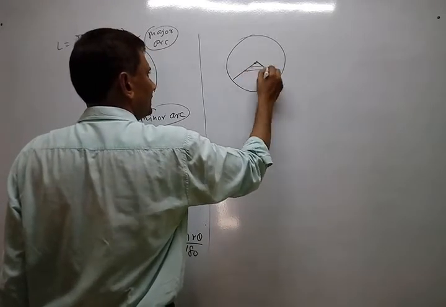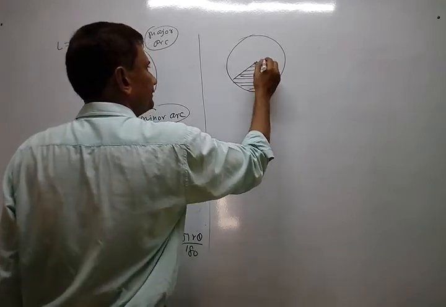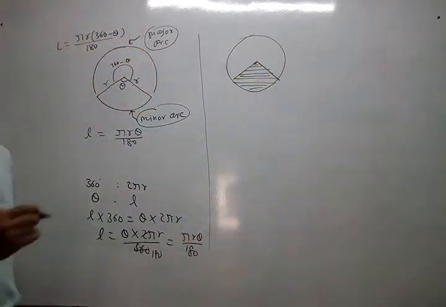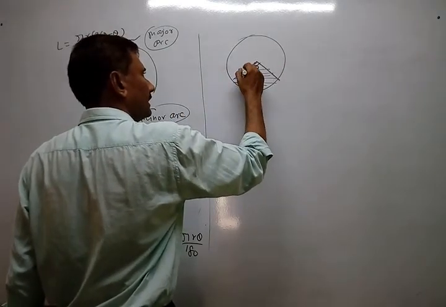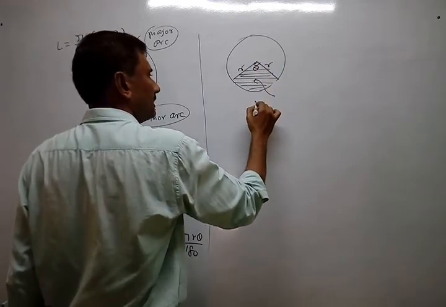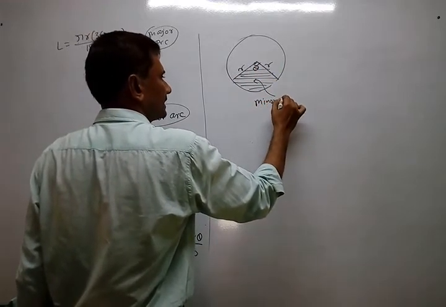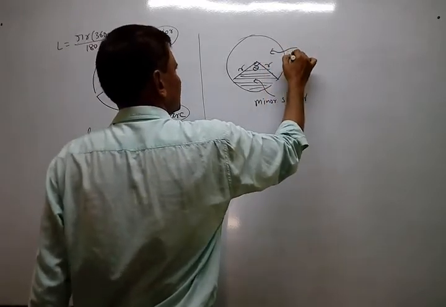Suppose you want to find this part. This is the area related point. Suppose again angle given theta, radius given r, then this is minor arc. This is the enclosed part, the minor sector, and this part is the major sector.